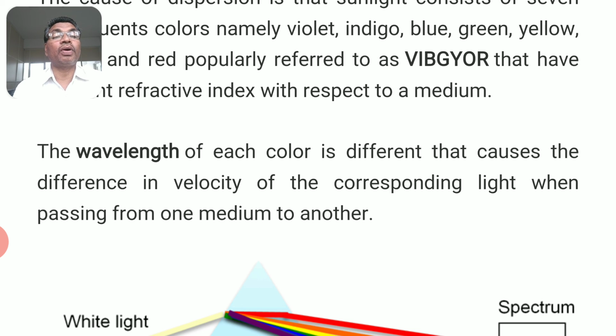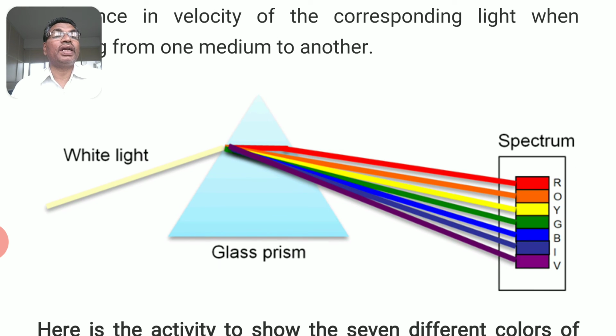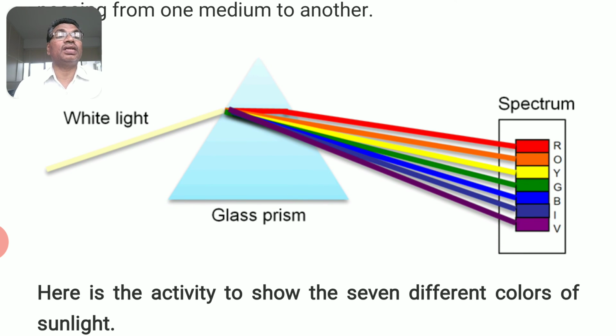Different colors have different frequency and different wavelengths. Frequency means the number of vibrations per second. What is wavelength? The distance between the hill and valley. So the wave is in this form. So one up and one down. The total length is called the wavelength. So different colors have different wavelengths and different frequencies also. So white light is split into 7 colors. You can see this on the screen.